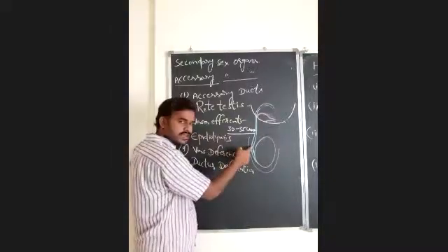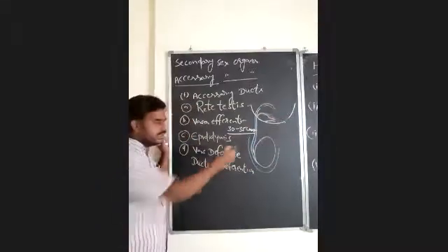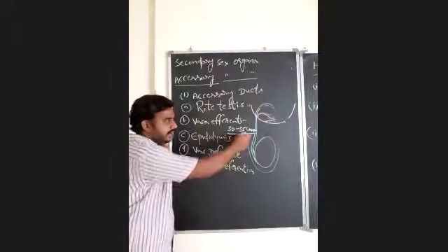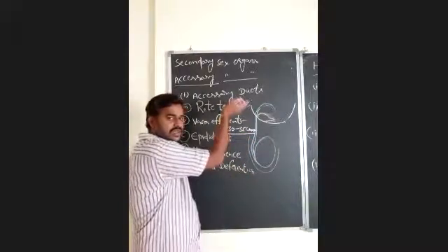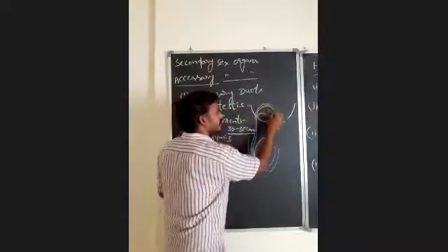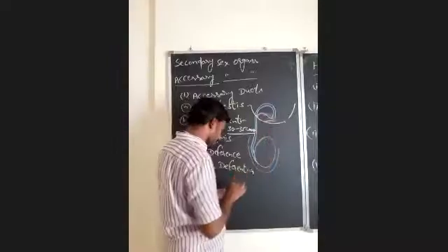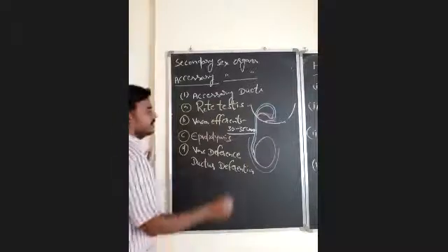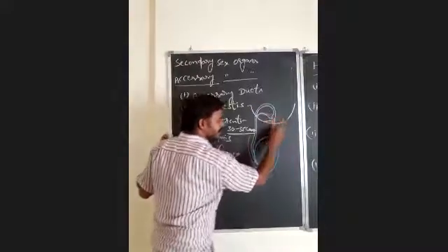So it is the vas deferens. There are a pair of vas deferens, one from each testis. All the structures which I am explaining here are exactly present in the other testis also. These are the only accessory ducts which ascend into the abdominal cavity, and finally this vas deferens will fuse with the duct of the seminal vesicle and form an ejaculatory duct.